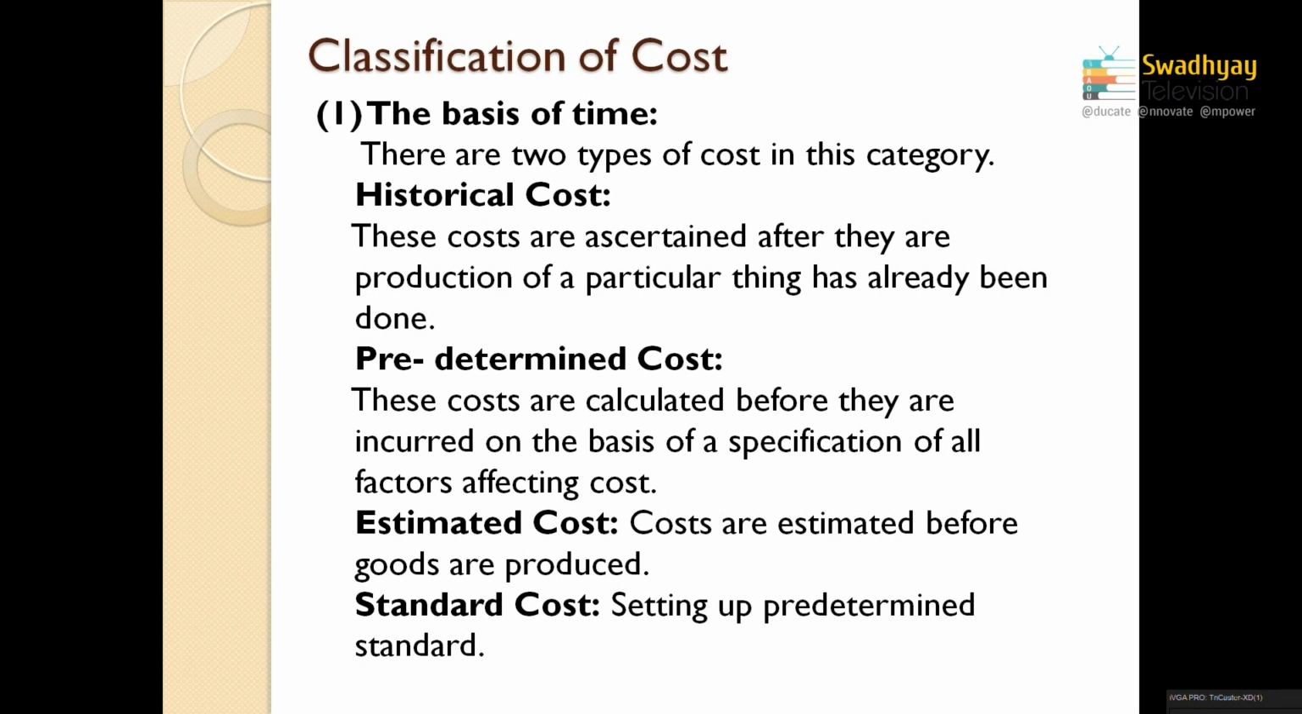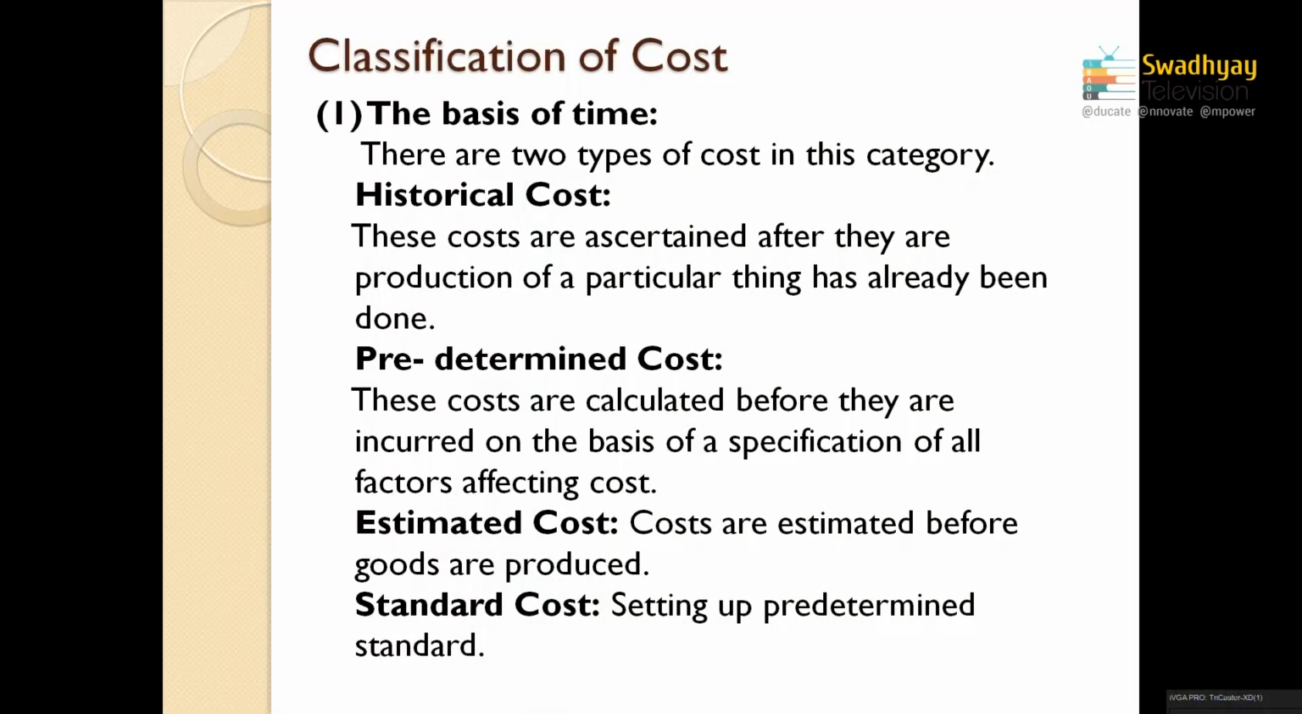What is an estimated cost? For explaining this point, I want to take an example. Suppose one company is manufacturing oil products, and the main raw material for the manufacturing of the oil product is coconut. So here they are manufacturing coconut oil, and the main raw material is coconut. Now, how can the predetermined cost be understood?